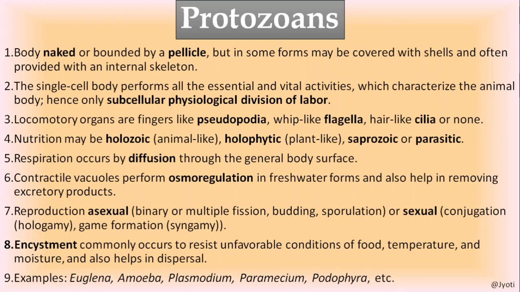But since their mode of nutrition is similar to that of amoeba or any other organism to some extent, they are categorized under this also. But they are primarily included under euglenoids. Other examples are amoeba, plasmodium, paramecium, podophrya, etc.